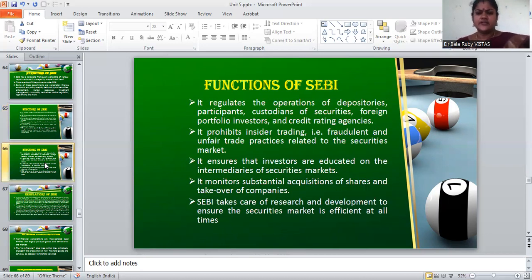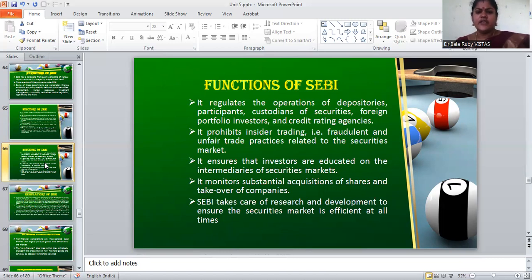See, apart from that, we have some other functions also. SEBI regulates the operations of depositories, participants, custodians of securities, as well as some credit rating agencies also. And it prohibits insider trading. If you see these capital markets or some financial markets, we are facing so many unfair trade practices also. So it tries to give some safety to these investors.